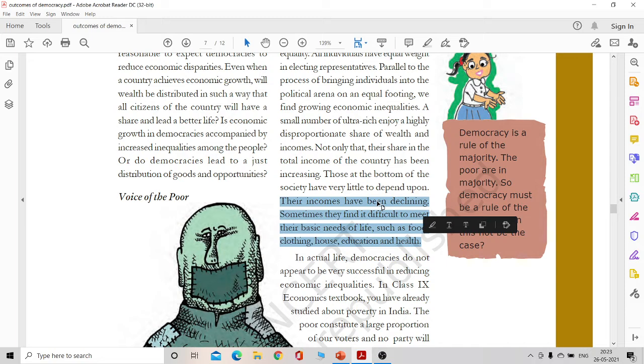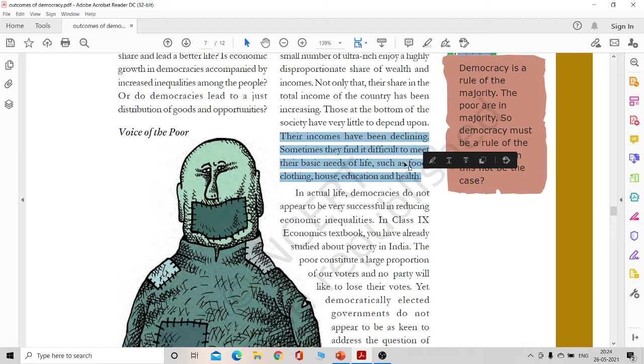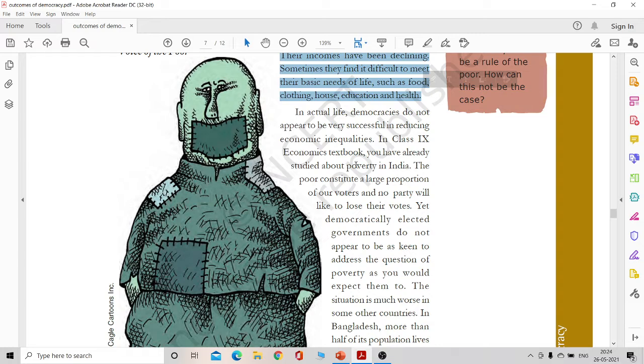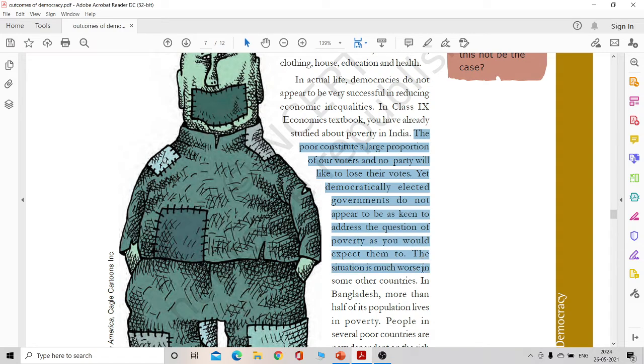Yes, there are economic inequalities, but again the expectation and the hope that we can turn the tide and change this economic disparity, that expectation in itself is an outcome of democracy, right? So here you can further move on to the answer. The poor constitute a large proportion of our voters, and no party will like to lose their votes. And yet, democratically elected governments do not appear to be as keen to address the question of poverty. So the situation may be worse.